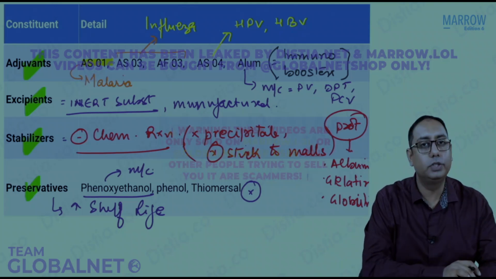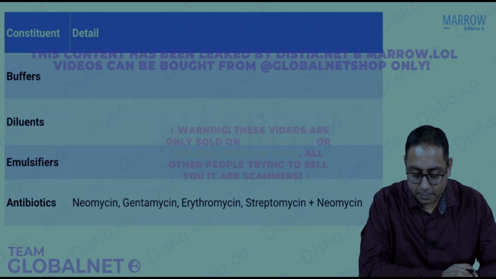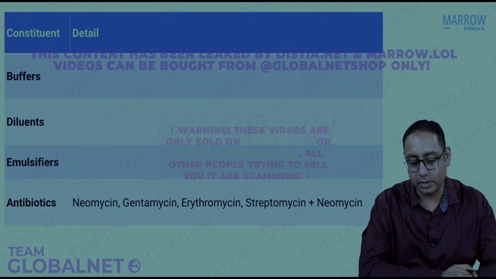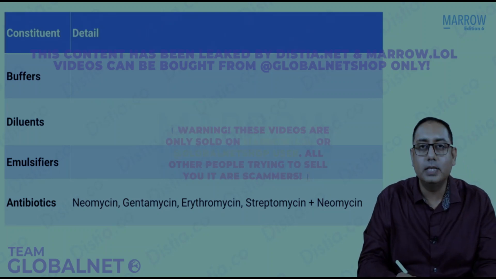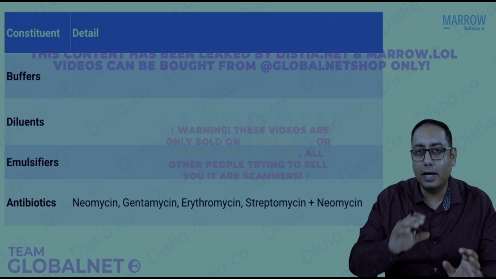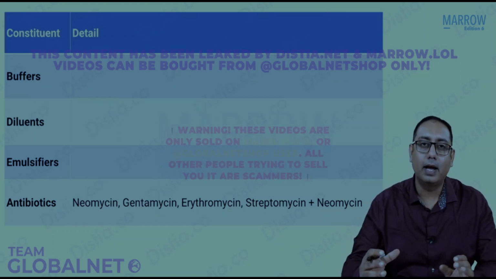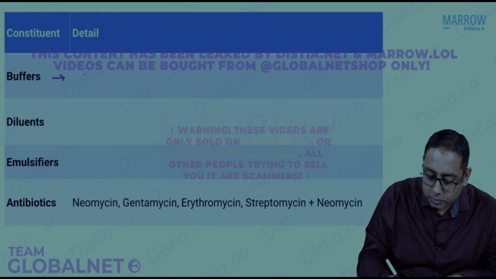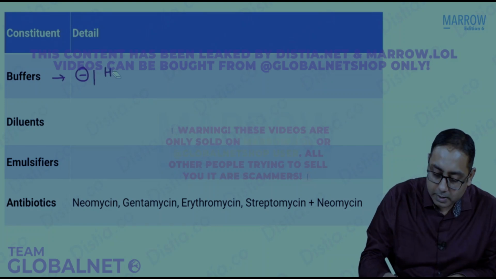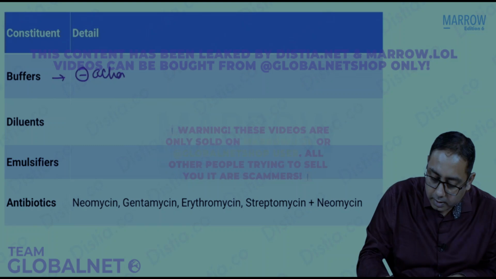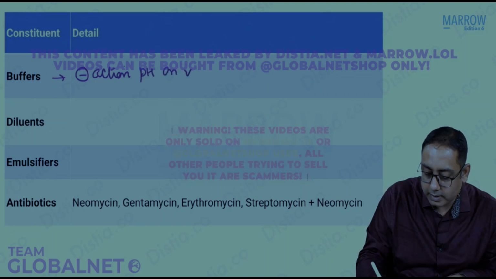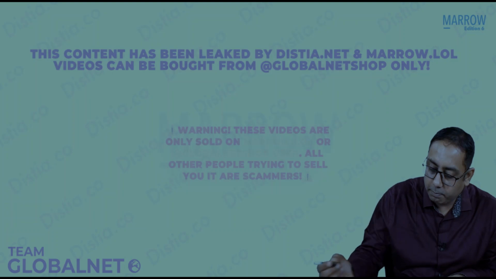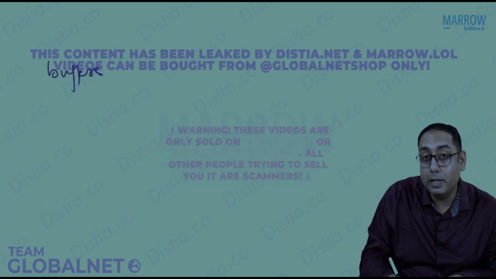Some of the other constituents of vaccines can also be asked in your exam, like buffers, diluents, emulsifiers, and antibiotics. Buffers: many times the vaccine will be given inside the body and may be affected by the pH of the body. So buffers are used where the vaccine is inhibited by pH. It basically inhibits the action of pH on the vaccine. An example for buffers can be asked in your exam.